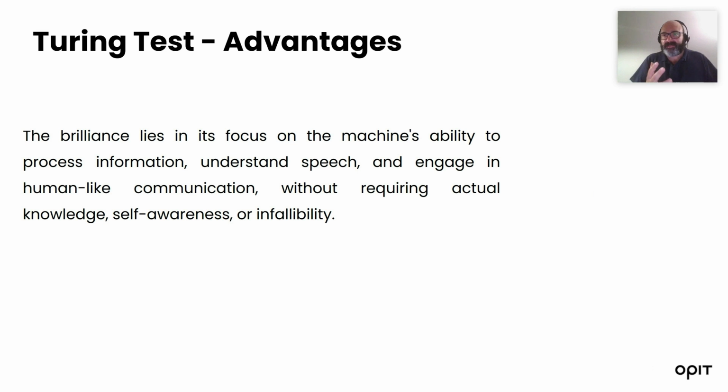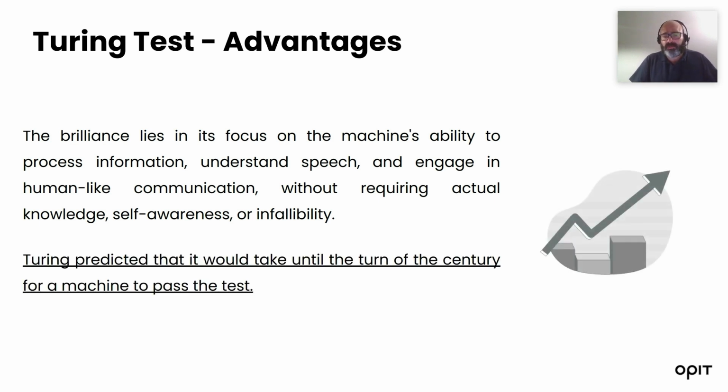What are the advantages of the Turing test? The brilliance of the Turing test lies in its envisioning of a machine's ability to process information, to understand natural language, and to engage in human-like communication, without actually requiring an understanding of knowledge or self-awareness, or that machines should be infallible. And Turing himself predicted that it would take until the turn of the century, actually this century, for a machine to pass the test. Was he right? We will see.